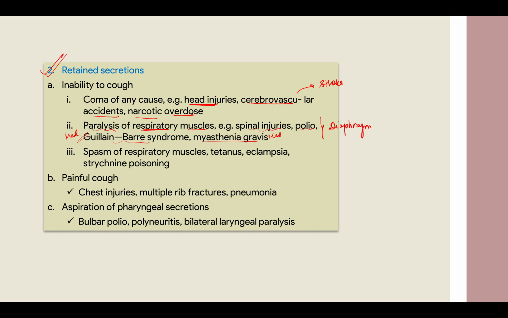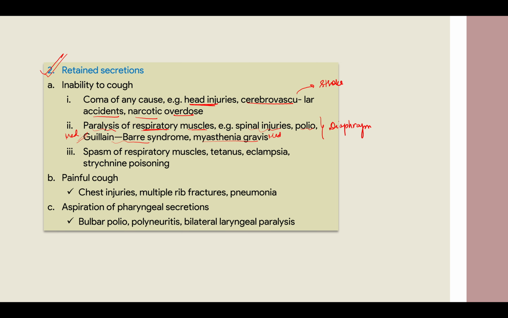Then eclampsia. If seizures are coming, what is the first thing that is told to a person? To lay the patient laterally. How does that help? That lateral position will not allow your passage to close.